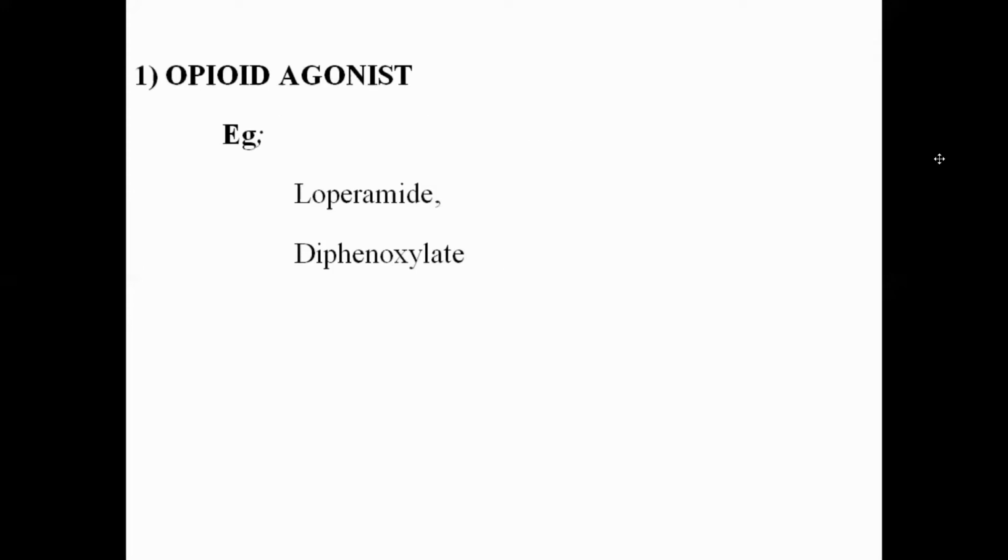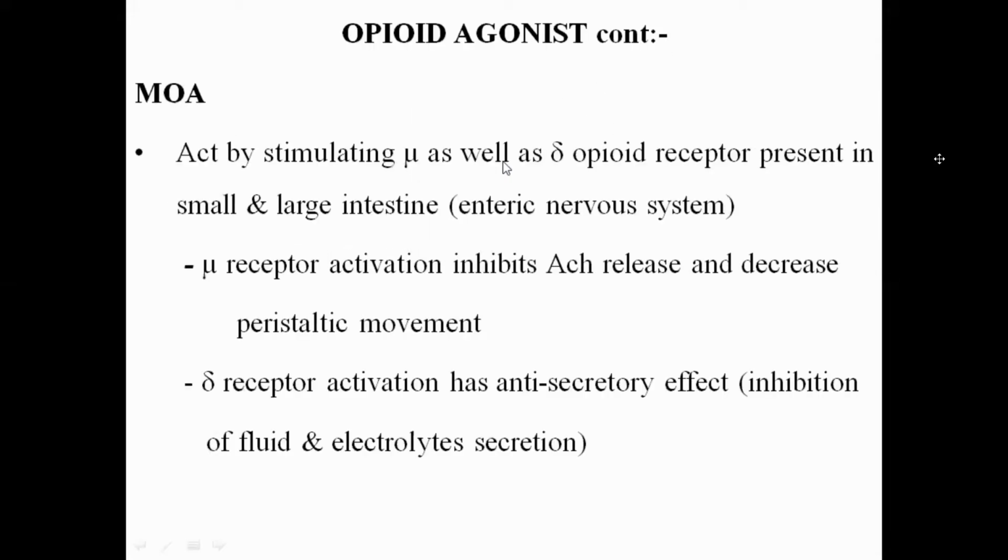Now the opioid agonists. There are two drugs in the opioid agonists, loperamide and diphenoxylate. What is an opioid? Opioids are centrally acting analgesics. We will discuss that in detail in the central nervous system. But here, the opioid doesn't act on the central nervous system. They act on the GIT smooth muscle. How they act on the GIT smooth muscle, we will discuss. Okay, the mechanism of action of the opioid agonists.